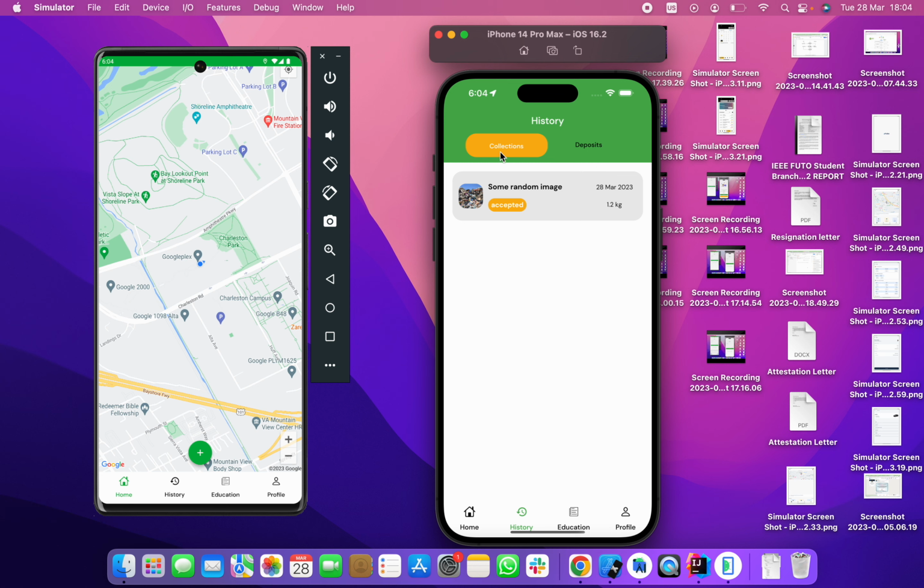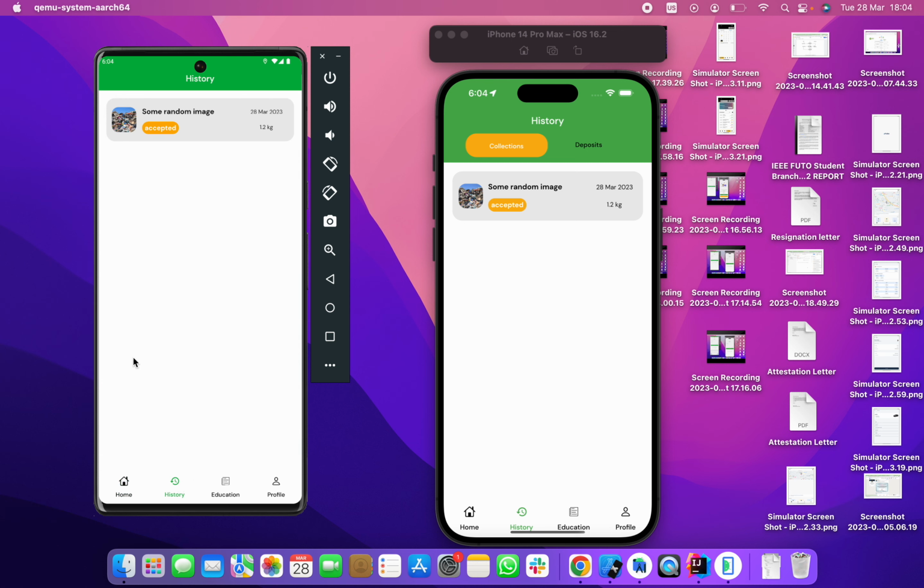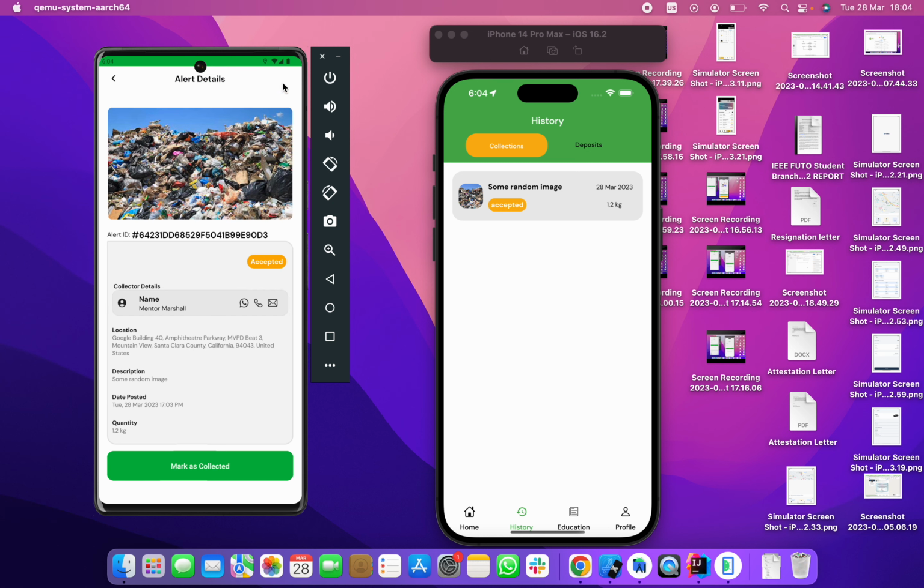So if you go to your collections history, you're going to see the alerts you accepted, and if you go to deposits, obviously we're not creating an alert yet, so this is going to be empty. So for users now, they can actually go to their history and see that the state has changed from pending to accepted. And initially when it was pending, if you actually clicked on the details, you could actually delete the alert. There was a button here to delete, but I didn't go through that.